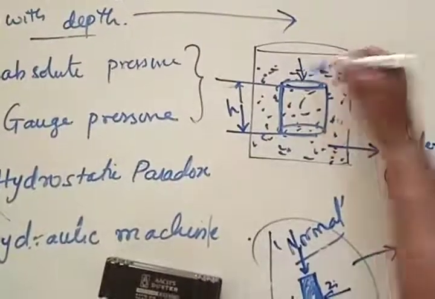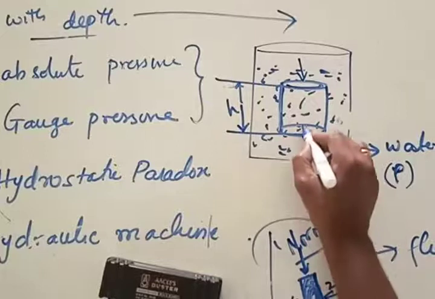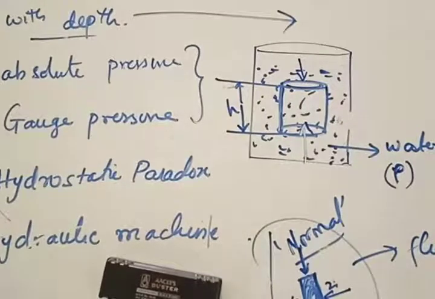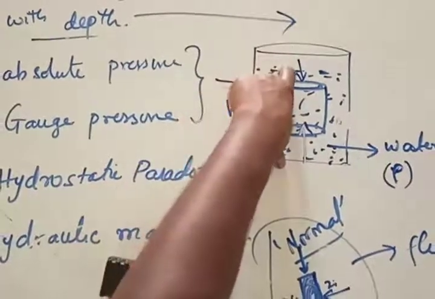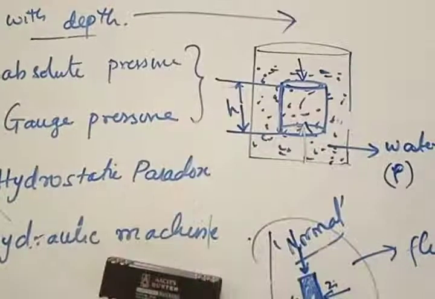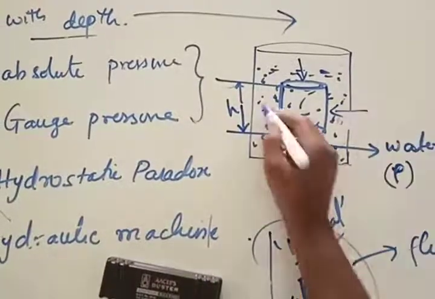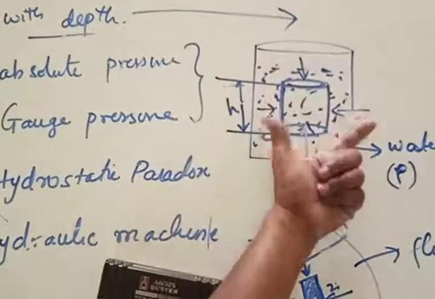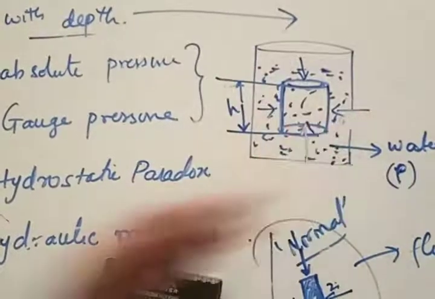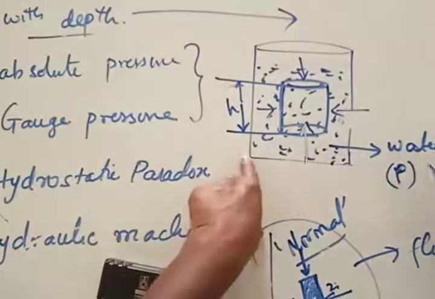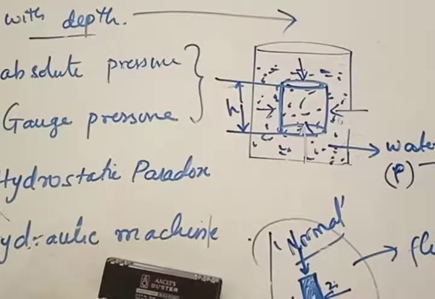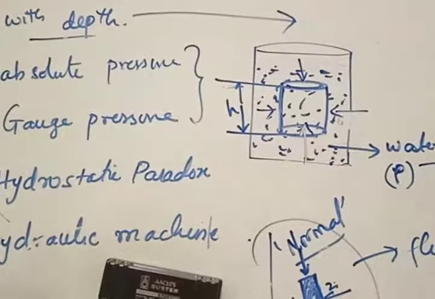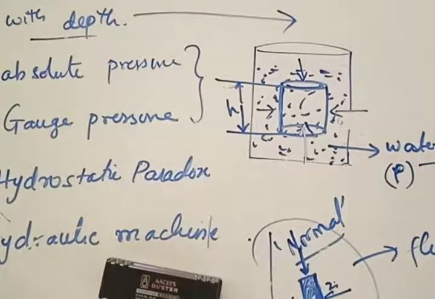How much force acts from the upward direction, an equivalent amount of force is going to act in the downward direction. These two forces cancel because the object is the same, the fluid is the same, hence the body will not move. There are two vertical forces and two horizontal forces acting on the body, all acting in opposite directions. As long as the fluid is at rest, an object inside will also have zero net force acting on the body. That is the next point I want to tell you. First of all, directions of force are important. Then identifying the net force acting on the body is important.